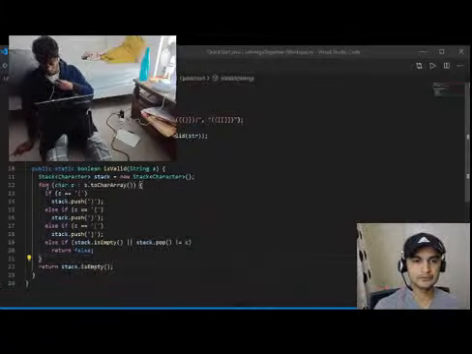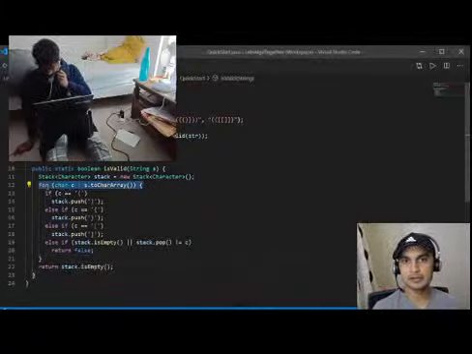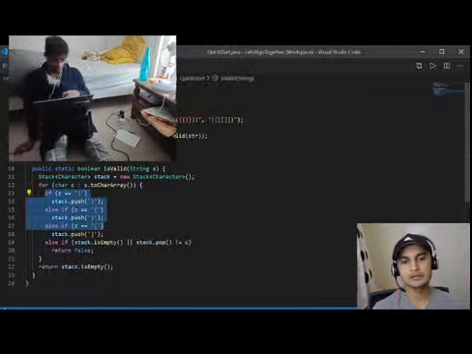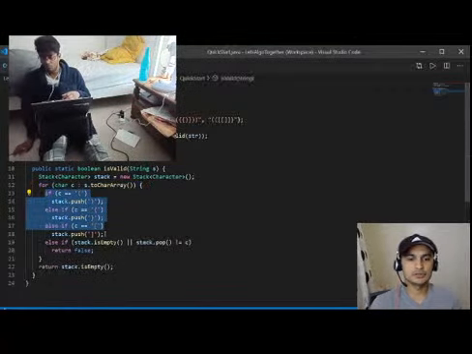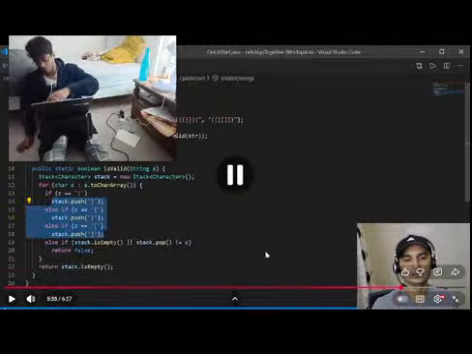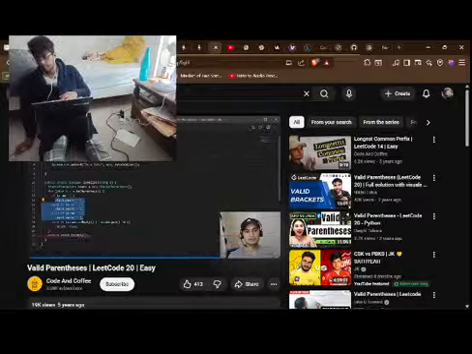So we just iterate through all the characters in the string array, and for each type of opening bracket, what we do is we push the respective closing bracket in stack.